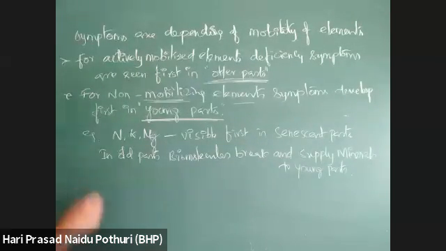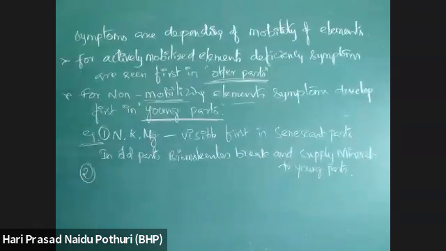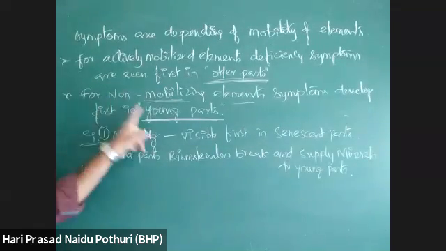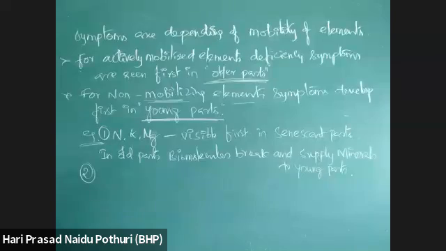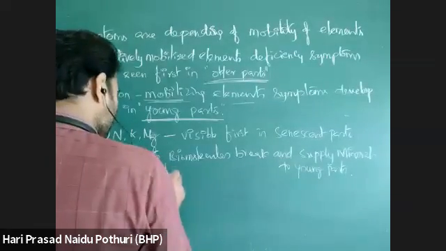For immobile elements, there is development of deficiency symptoms in young parts, as I told you. For example, calcium deficiency is due to its role as a structural component.